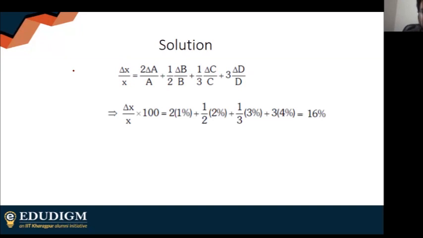So you just place your percentage errors, you end up with 16%. And obviously errors are always added, so there is no subtraction.